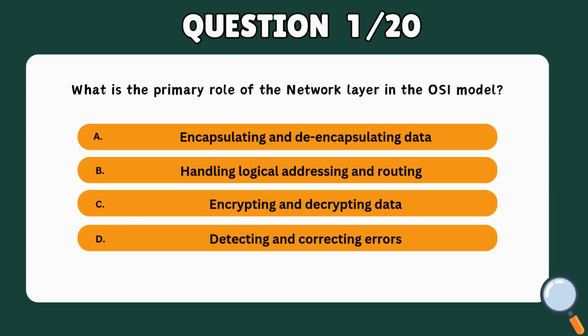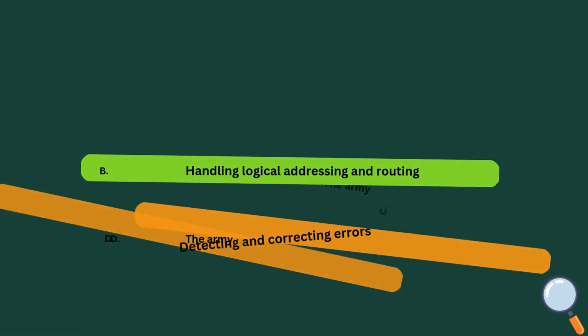C. Encrypting and decrypting data. D. Detecting and correcting errors. Correct answer: B. Handling logical addressing and routing.